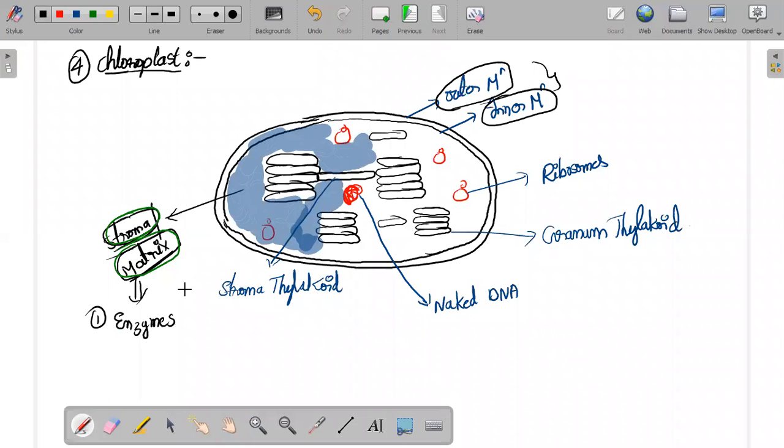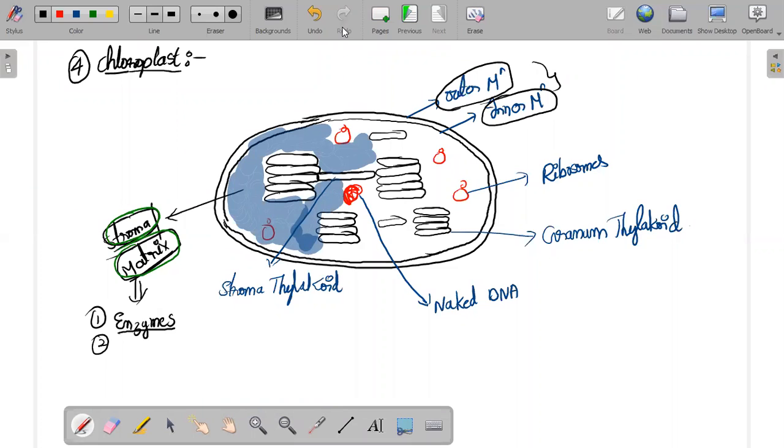That stroma or matrix will contain a heavy amount of enzymes which are required for photosynthesis. And second thing, they will also contain ribosomes. What type of ribosomes are present in the chloroplast, 70S or 80S?